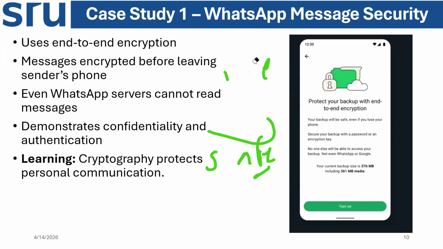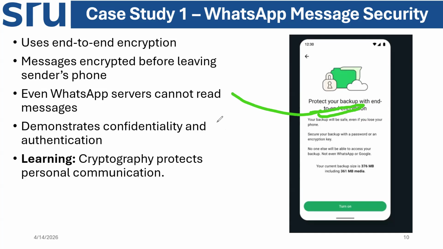The message is encrypted before leaving the sender's phone. Even the WhatsApp servers that we discussed cannot read the message. This demonstrates confidentiality and authentication. Learning cryptography protects personal communication. Suppose any app you are using needs to be end-to-end encrypted. If it is not end-to-end encrypted, the data or chat is not secure. If data is saved in a backup cloud, that is okay, but unless your cloud security is there, nobody can reach the data in the middle. Let's go to the next case.